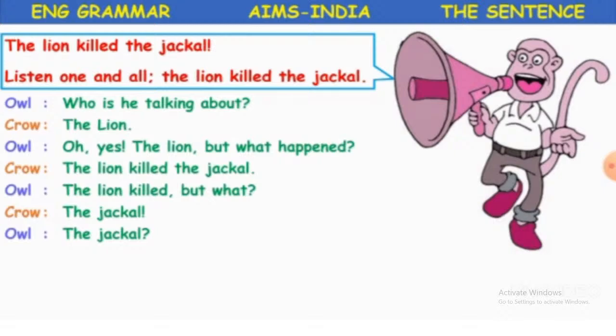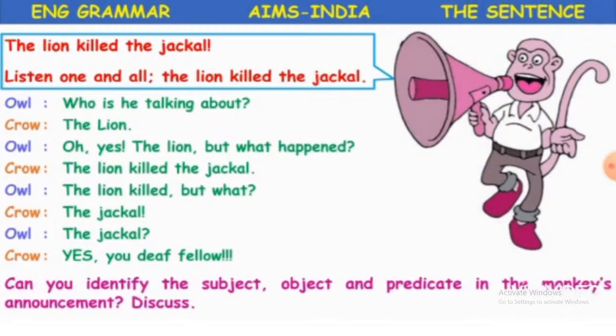And the owl says, the lion killed. But what? And the crow replies, the jackal. So as I said, maybe it has a hearing problem. Again it asks, the jackal? And the crow finally gets irritated, and then it shouts, yes, you deaf fellow. See, this was the conversation between the owl and the crow.